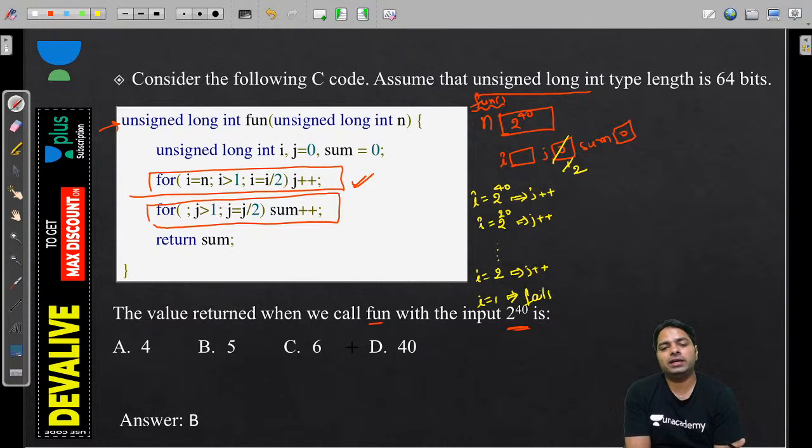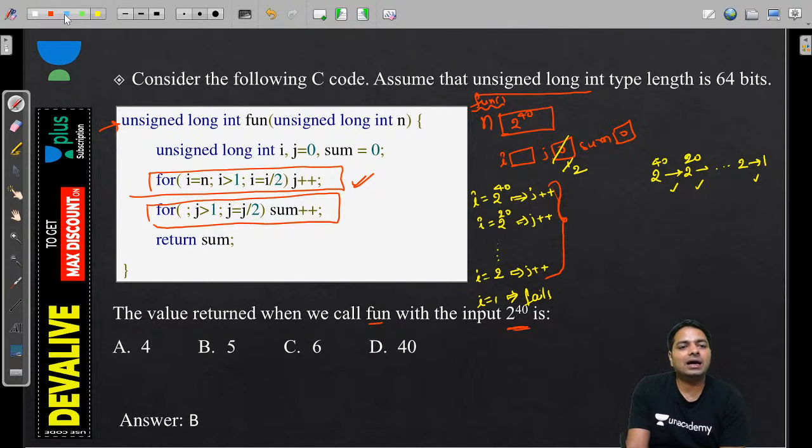So now you have to find the 2 power 40, 2 power 20, and keep on doing it. How many times does j increment here? That is the first important point. 2 power 40, 20 arrows, then 2 and 1, and this arrows 1, 2. Everybody, how many times is j incremented? Come on, quick.